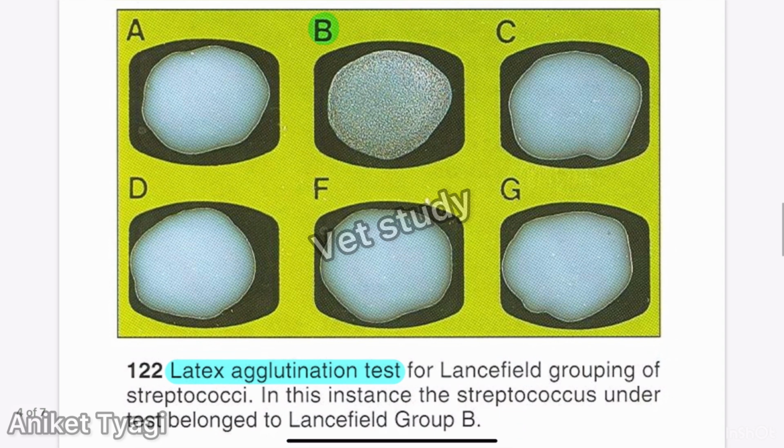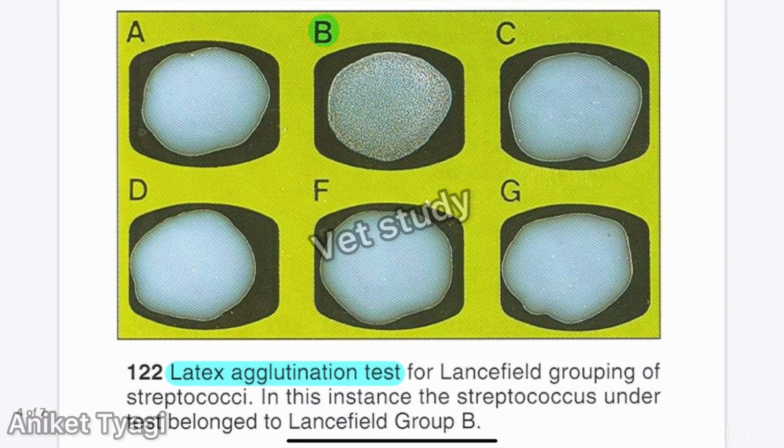After this we have the latex agglutination test which I have discussed. In the latex agglutination test we discussed that Streptococci may come in different groups, like A, B, C, D, F, G. There is no E. You have noticed that E is not present in this group. I have discussed that in agglutination the bacteria will come under the group in which agglutination occurs. So in this figure you can identify which bacteria comes in which group.